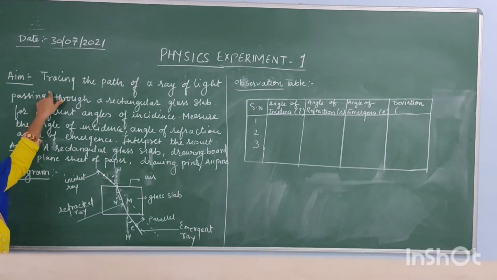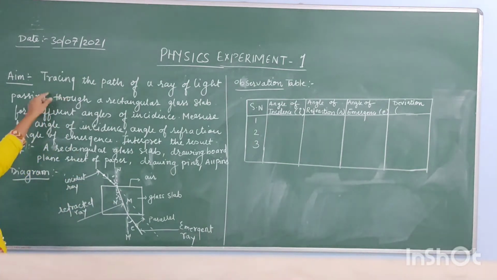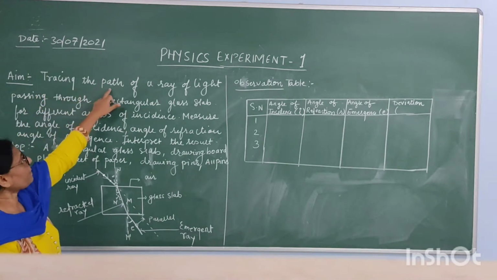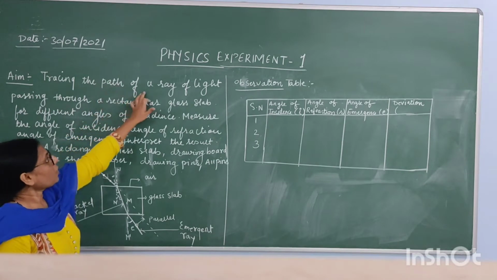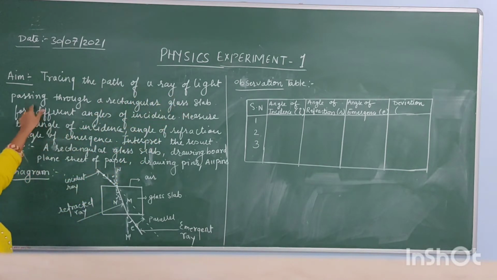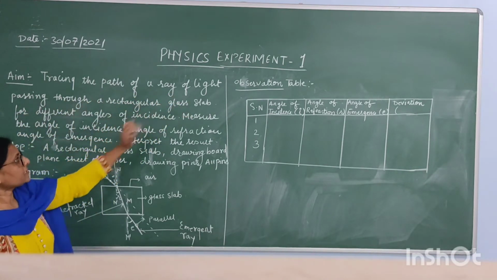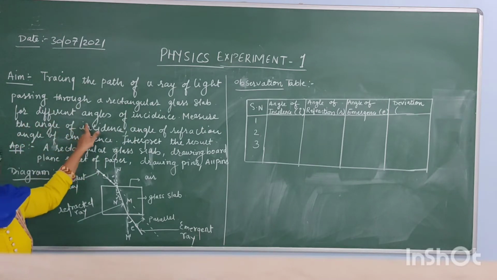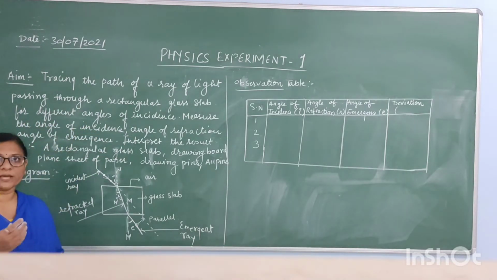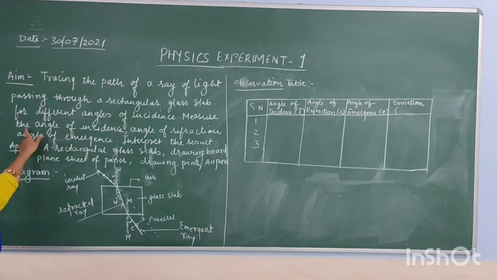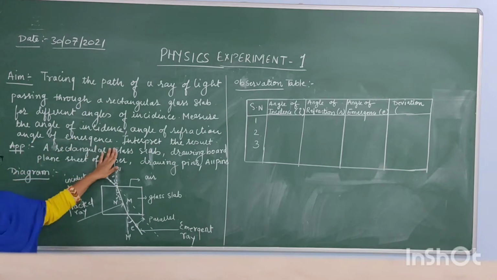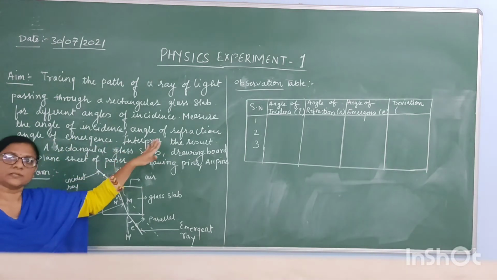So today's aim of this experiment is to trace the path, the way of a ray of light passing through a rectangular glass slab for different angles. We will do this experiment taking different angles of incidence. Then we have to measure the angle of incidence, angle of refraction and angle of emergence, and afterwards interpret the result.